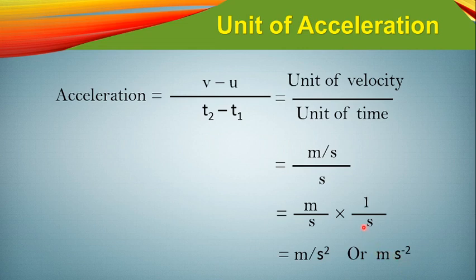Okay, so this is the SI unit of acceleration. Also you can find out the CGS unit. In the case of CGS unit, you just have to replace meter by centimeter. So in CGS unit it will be centimeter per second square. And another larger unit is also there, which is called kilometer per hour square.